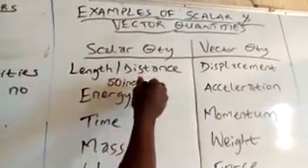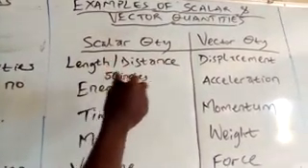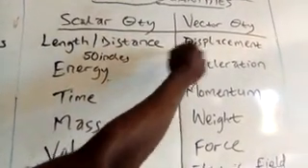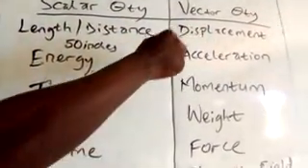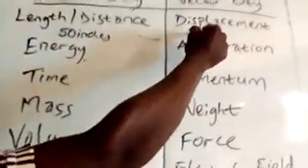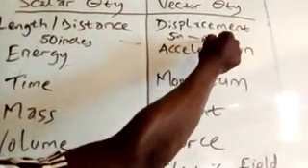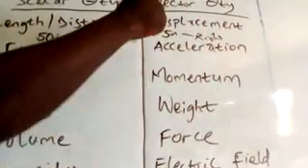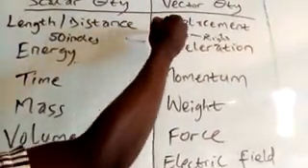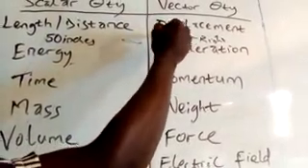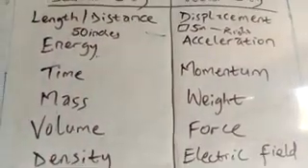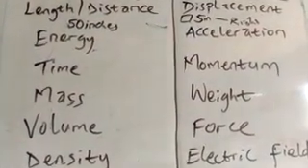You don't need to specify whether it is 50 inches to the west or 50 inches to the right or 50 inches to the left, right? But now let's look at the vector quantity displacement. If you are saying you are displacing my book 5 meters, it's not enough. You will have to tell me if you are displacing it 5 meters to the right or to the left. This is the book. You have to tell me if you are pushing it 5 meters to the right, or you are pushing it 5 meters to the left. So that's the difference between distance and displacement.